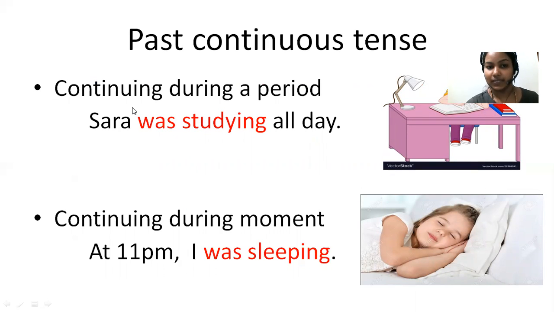So this is an example for past continuous tense. Continuing during a period. Okay, Sarah was studying all day. So here it is past. Today Sarah is having an exam, so that she was studying all the day. Here we are talking about the continuous process of studying, so we are writing this sentence in past continuous tense. Look here, Sarah is a singular subject, so you have to write was plus study plus ing. Was studying all day.